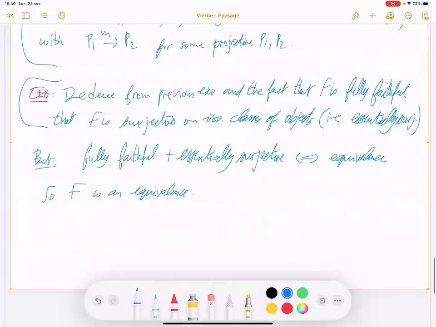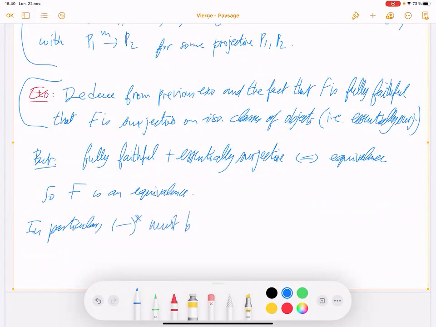The functor F is an equivalence. In particular, the dual functor must be essentially surjective.